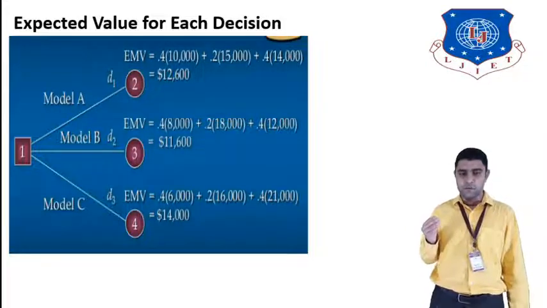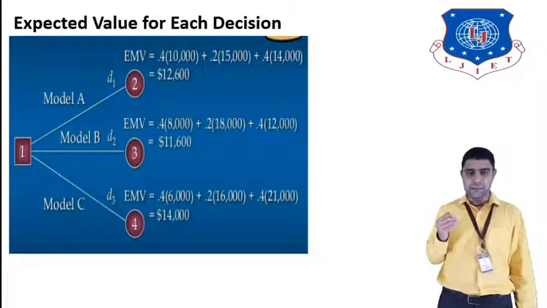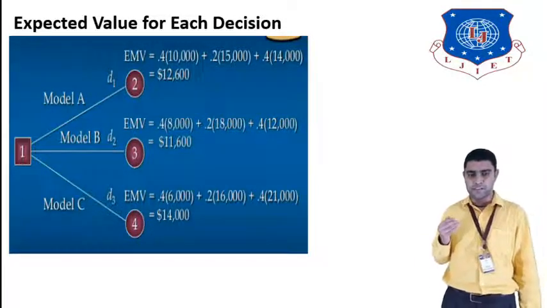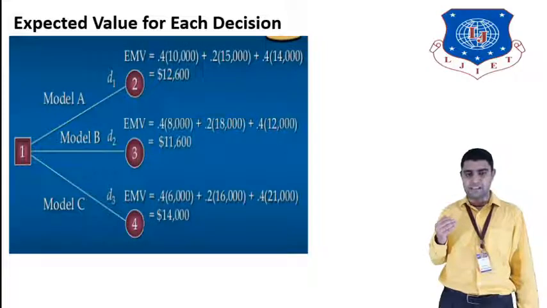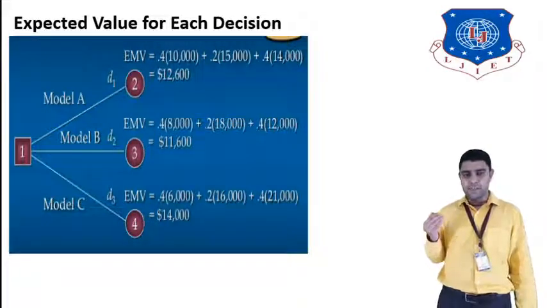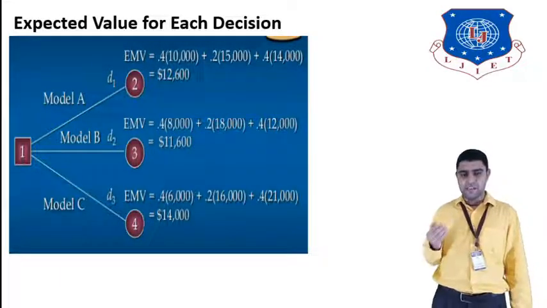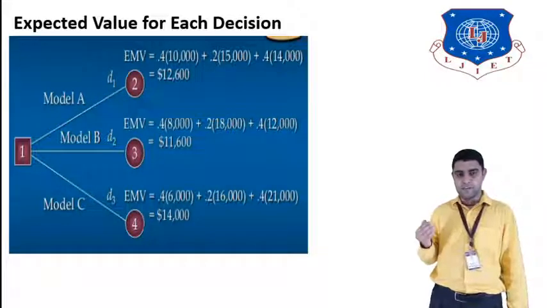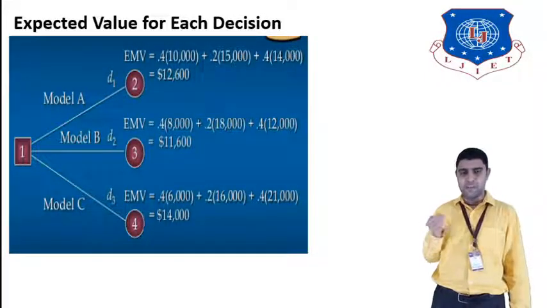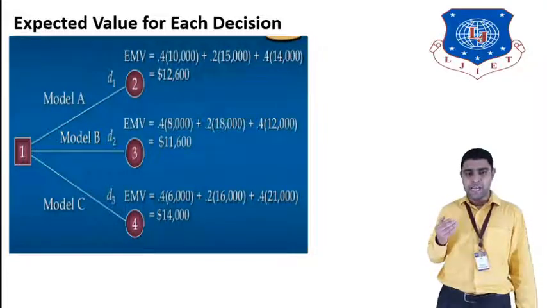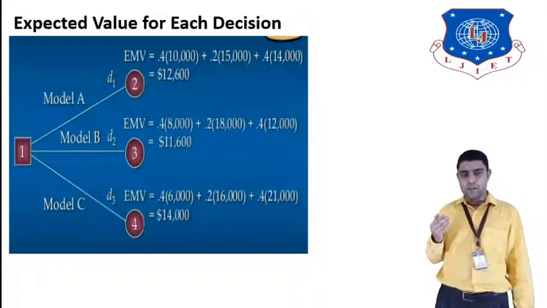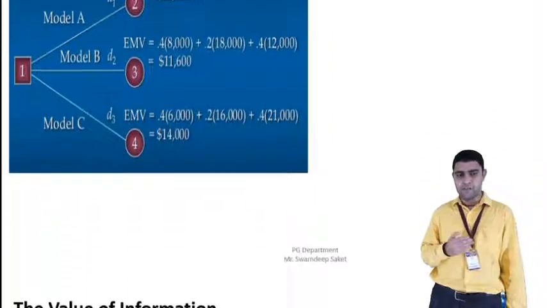That is $14,000. So model C is chosen because it has the highest expected value in the decision tree, giving $14,000 for the Burger Prince model. So model C will be selected for Burger Prince based on expected value. This is how we can calculate the expected value for the Burger Prince model.